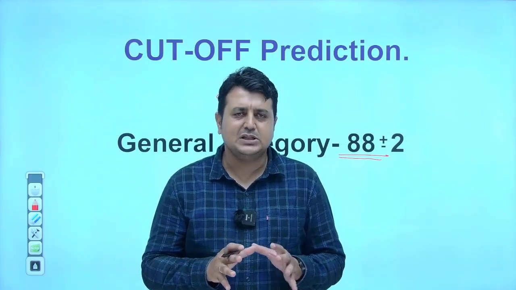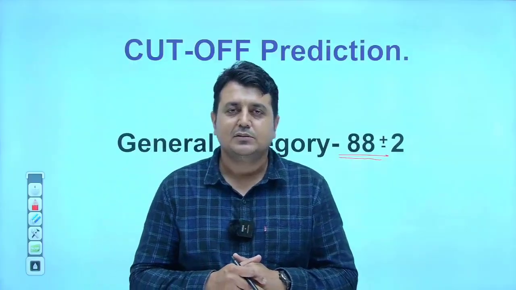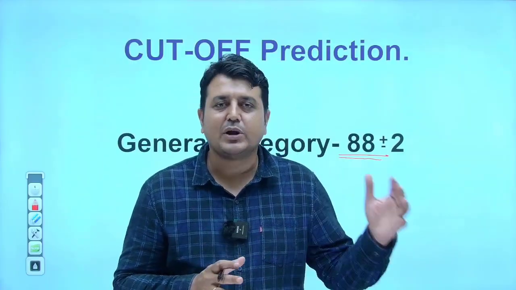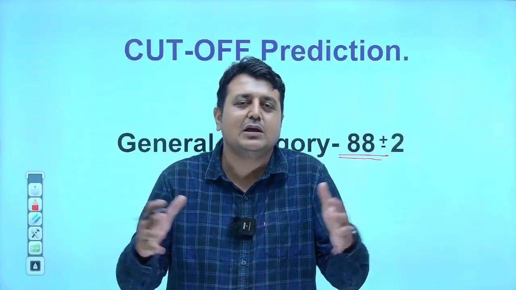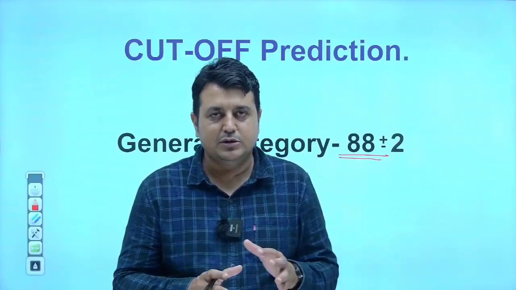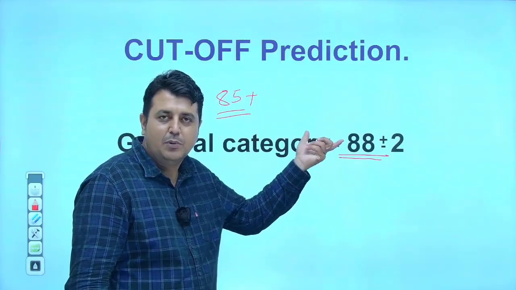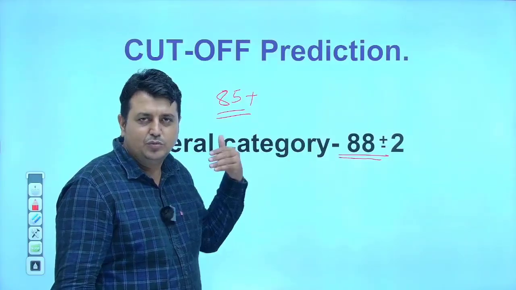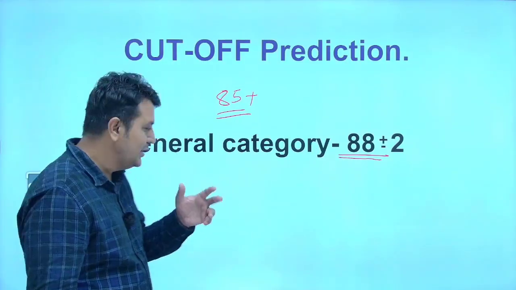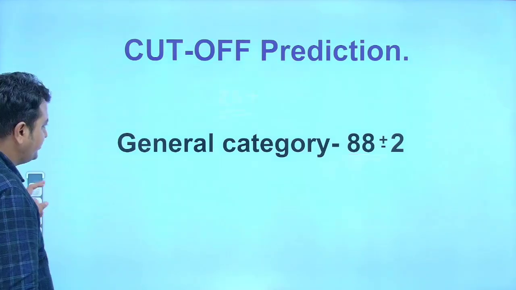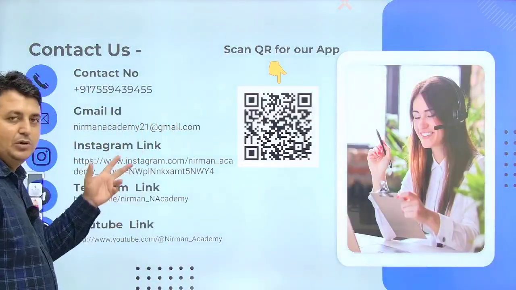And in the mains, so many aspirants face so many problems. For example, some of you are quite sure that you are going to crack this examination, some of you are in doldrums, and some of you don't have any idea whether you are going to clear or not. Yes everyone, so don't waste time. If you have 85 and above marks for the general category, and you can calculate the subsequent OBC, SC, ST and EWS, yes, you can do this. After this, yes everyone, you can contact us on this number.